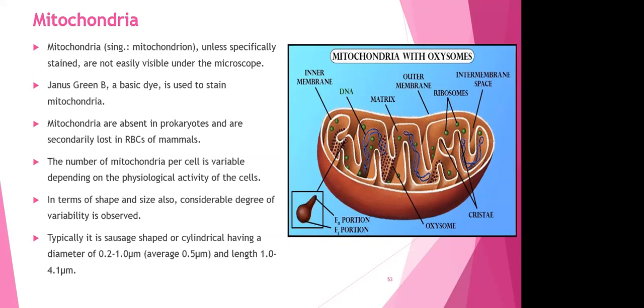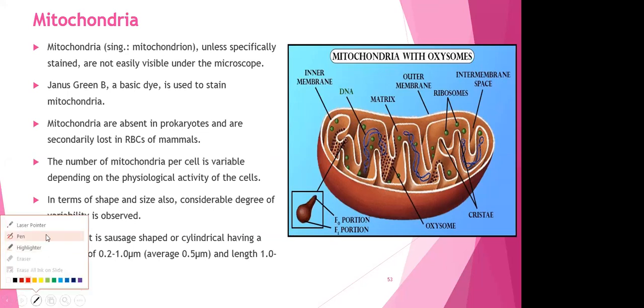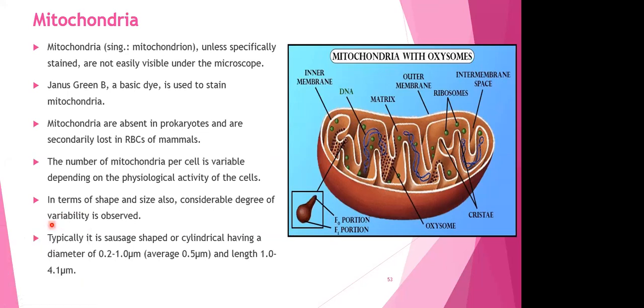There's a specific dye called Janus green. You can see Janus green B is a basic dye which is used for the staining of mitochondria. So don't forget this word, Janus green B. It has been asked several times which dye is used for staining mitochondria.